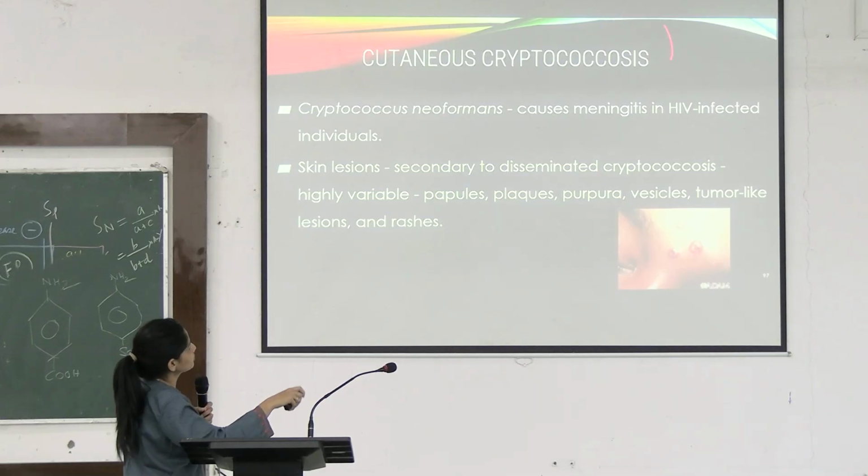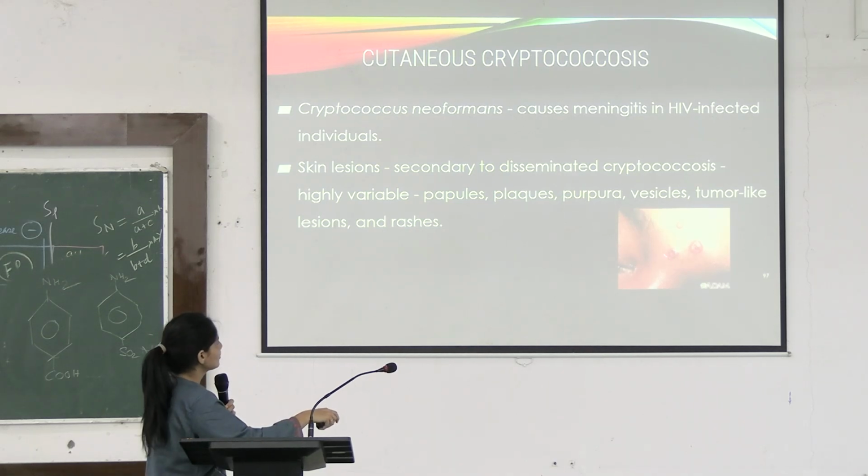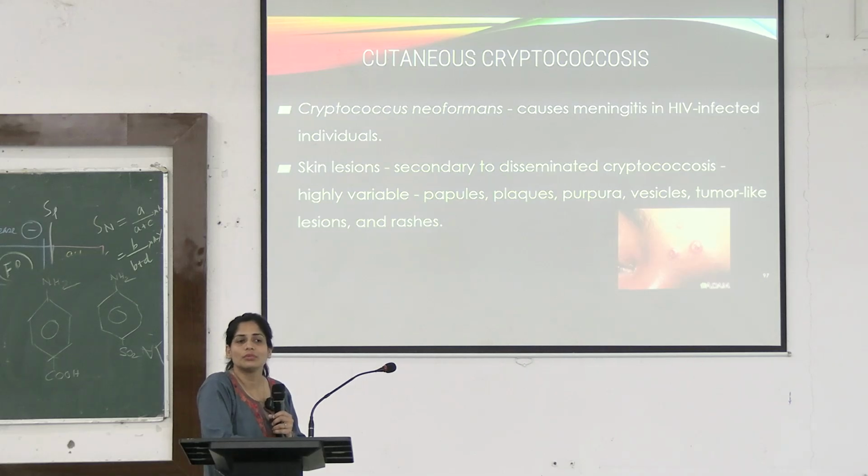And cryptococcosis. What does cryptococcosis cause? Meningitis. Okay. It can also cause skin lesions in immunocompromised people. You can see these vesicular, purpuric, tumor-like growth lesions and rashes on the people who were infected with cryptococcosis. How will you diagnose? What will you see in India Ink? You will see capsules. Okay.